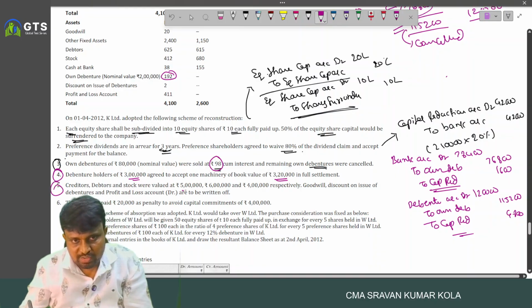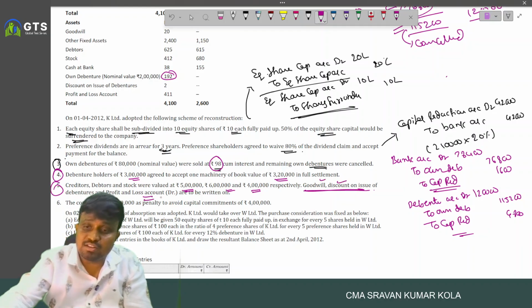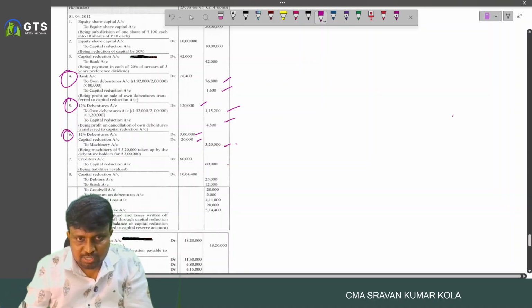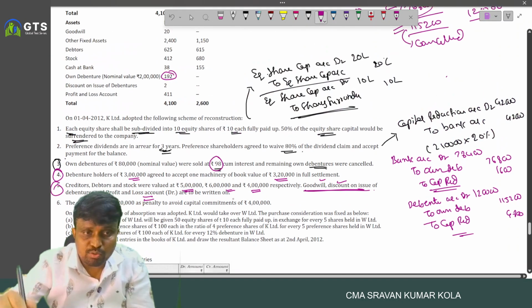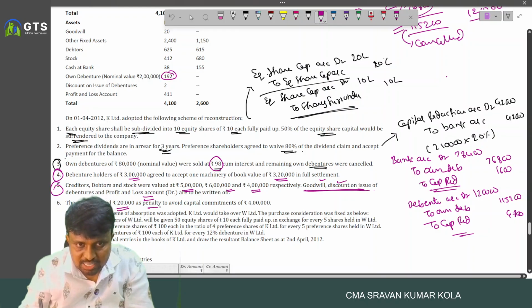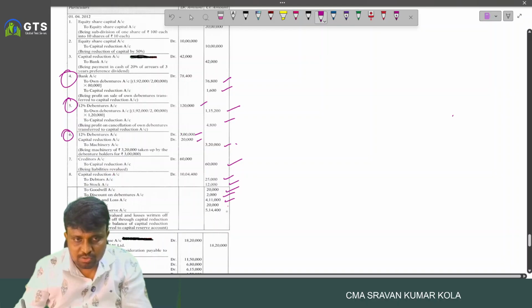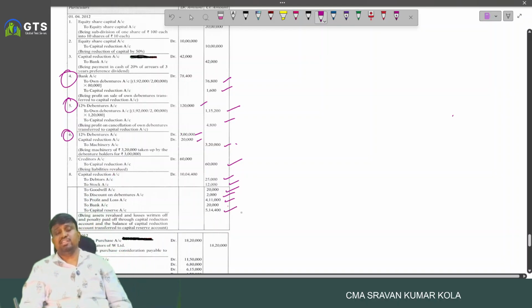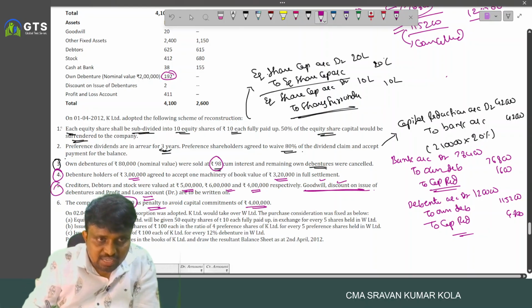And creditors, debtors and stock are revalued. There is an increase or decrease in these values that we have to consider. And any balance there, like goodwill, discount, and profit and loss account debit balance. So creditors account debited to capital reduction, to debtors, to stock, to goodwill, to discount on issue of shares, to profit and loss account. And one more point we have here, the company paid 20,000 as penalty to avoid capital commitment. Penalty, any unrecorded liability. So capital reduction account debited to bank 20,000. Balance 5,14,400 is transferred to capital reserve account. And all these points happened on 1/4/2012.